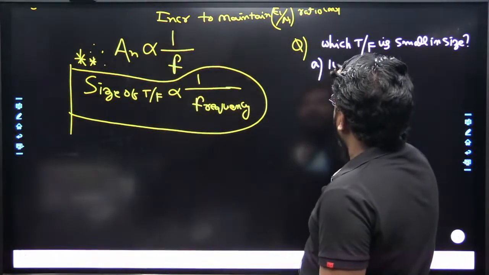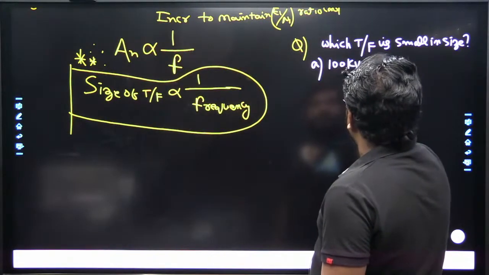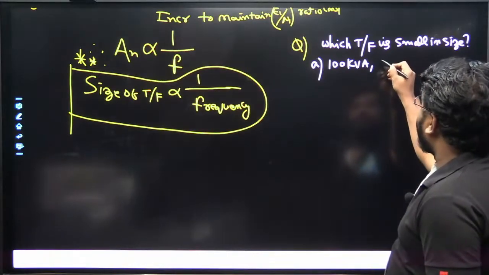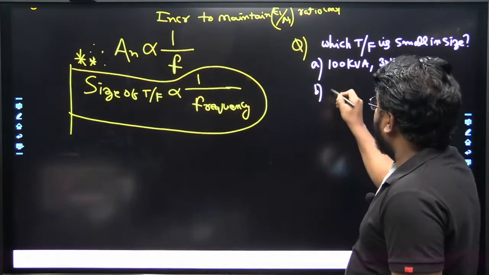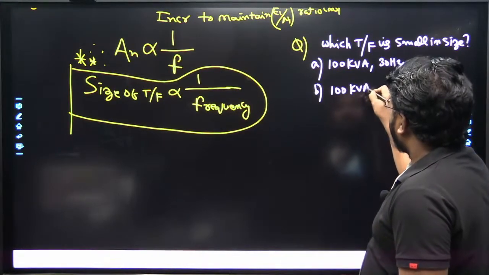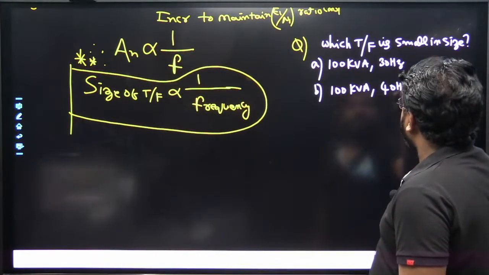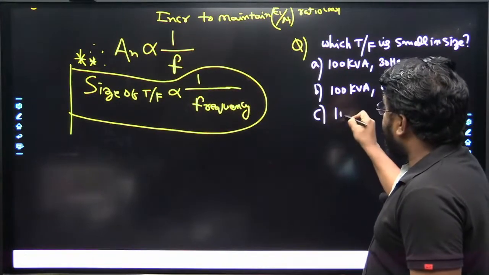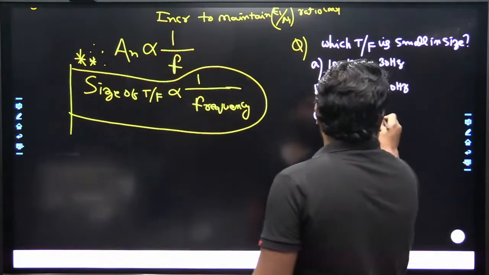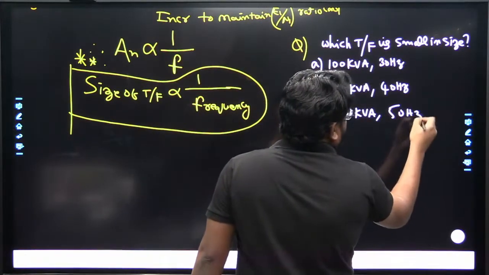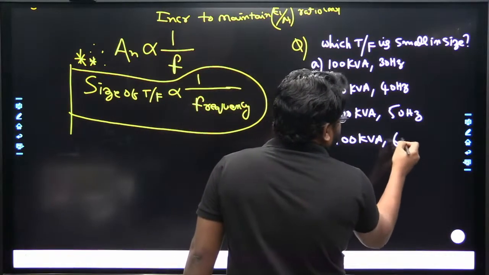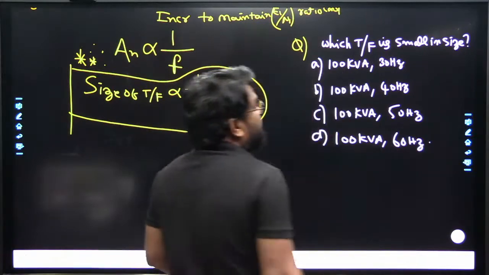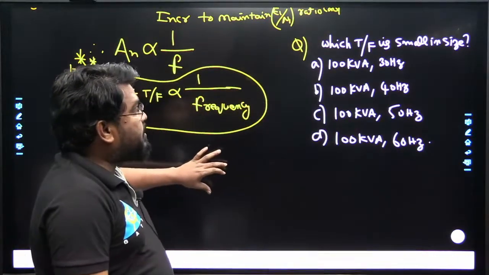Options are given: option A 100 kVA, 30 hertz, option B 100 kVA, 40 hertz, option C 100 kVA, 50 hertz, and option D 100 kVA, 60 hertz. Now tell me what is the correct option for this question?